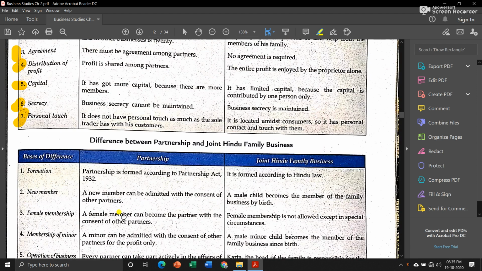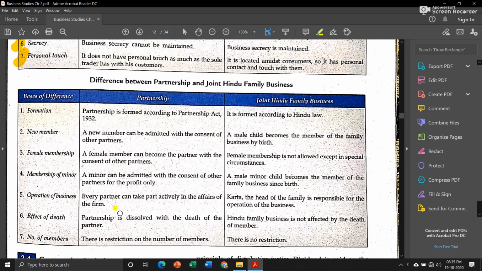Okay, now let us see what is the difference between partnership and joint Hindu family business. Again, for formation, they have to follow all the rules mentioned in Partnership Act 1932, but in joint Hindu family business, they have to follow Hindu law. Then new member. A new member can be admitted with the consent of the other partners.